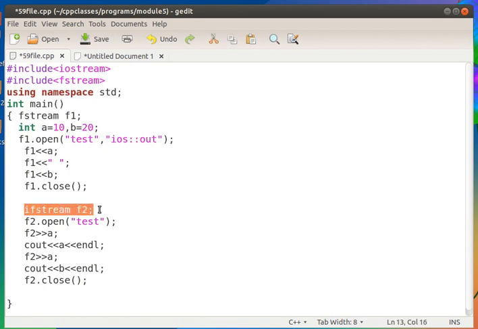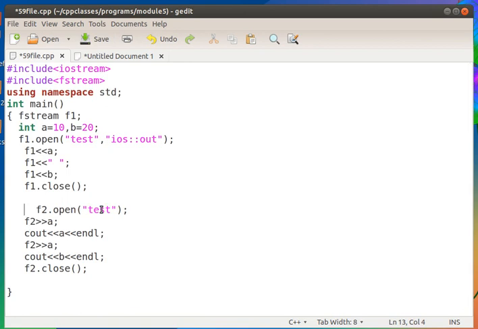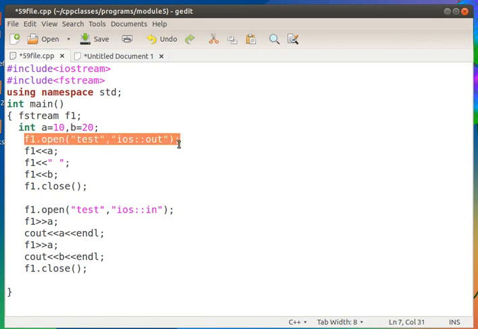Here also we are using the same object, so the object name remains f1. So f1 dot open, we are using it in read mode. So I have to use like this, ios::in, then use f1 extract a, f1 close. Okay, so the same object f1 is the object of fstream, and here it is opened in the output mode, and here it is opened in the input mode.